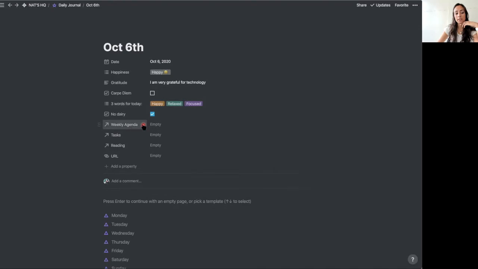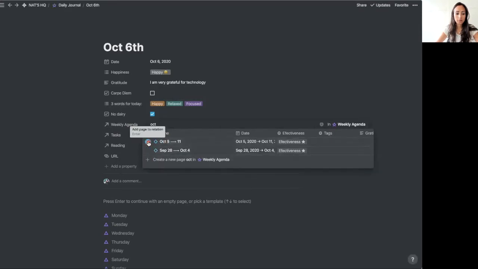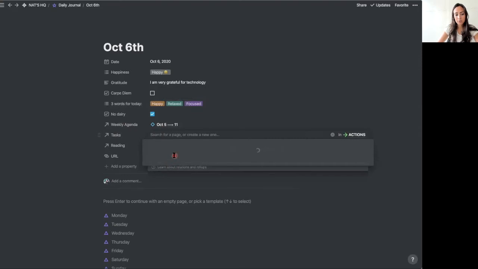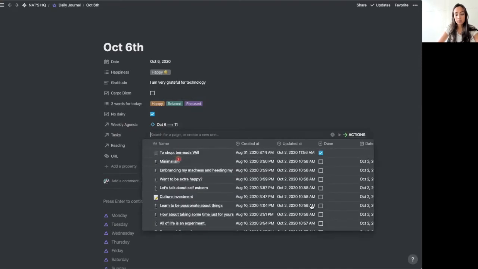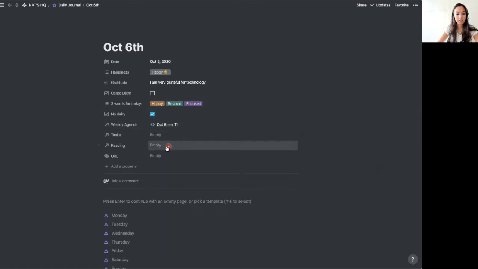This is connected to my weekly agenda. I've already set up the one for this week, so I'm adding it here, so it's all connected. When I go inside my weekly agenda, I can see all the entries of my journal for that week. I can include tasks here, so this is my master task list, and I can see everything in there, if there's any need for me.